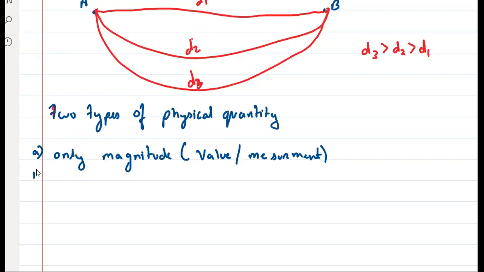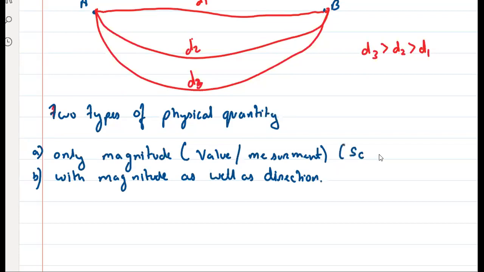And second is with magnitude as well as direction. So whenever we talk about a physical quantity which has only magnitude, not direction, they are called scalar quantities. We have given them a name. Just like I say Amrit, Amrit has been given a name, Tejas has been given a name. In the same way, the quantities which have only magnitude are called scalar quantities. Is it clear? For example, think about it.